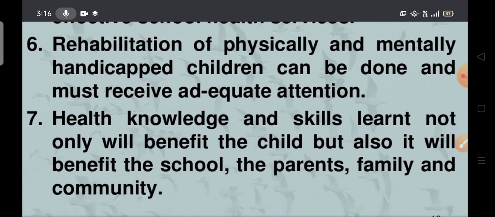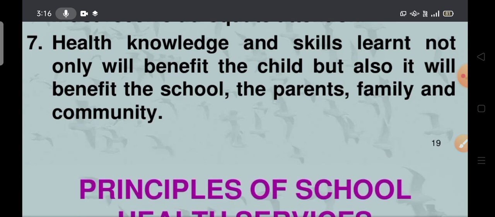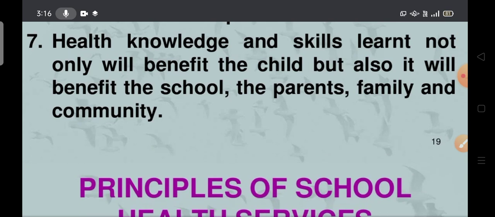Next, the rehabilitation of physically and mentally handicapped children can be done and must receive adequate attention. Rehabilitation is nothing but bringing back the normal situation of the people. So rehabilitation also plays a major role in bringing children back. Next, the health knowledge and skills learned will not only benefit the child, but also the school, parents, family and community.